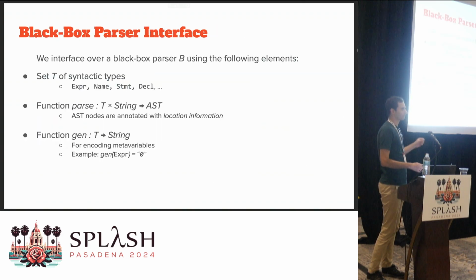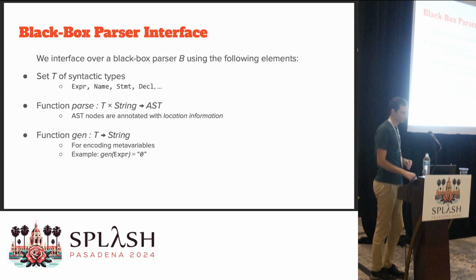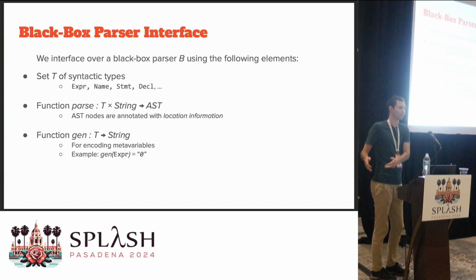Let's start with describing the black box parser interface. We require the following elements. We need a set of all the syntactic types that the parser supports. That can be an expression, name, statement, declaration, you name it. It depends on the language that you wish to support. Next, we need a parse function that's given a syntactic type and a string that we want to parse. We need to get the AST.